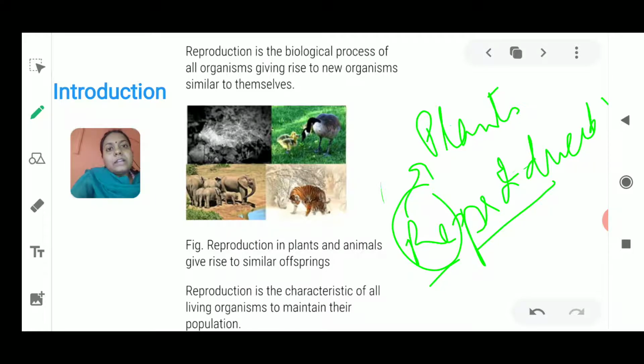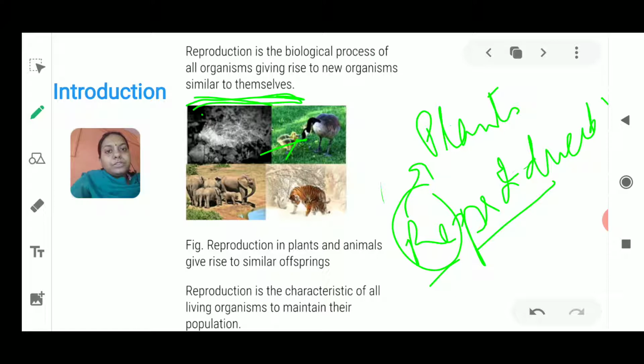Okay, now I quickly read out the things which are given here in your slide. As you could see here at the back of this picture, reproduction is a biological process of all organisms giving rise to new organisms similar to themselves. Please remember this word, they are similar to themselves. If we talk about some of the pictures given here, a bird